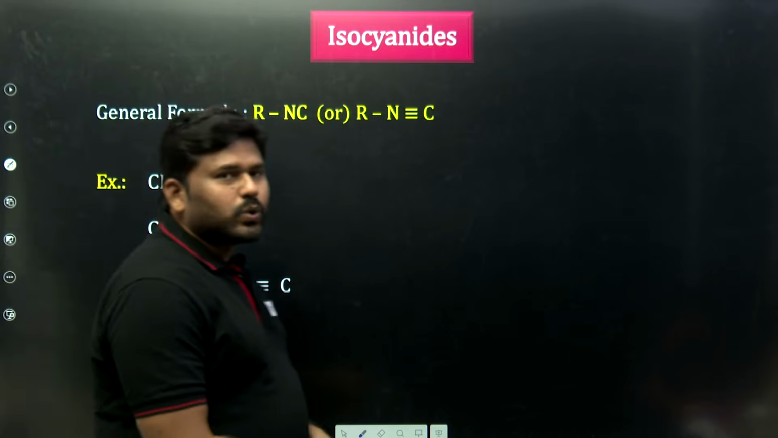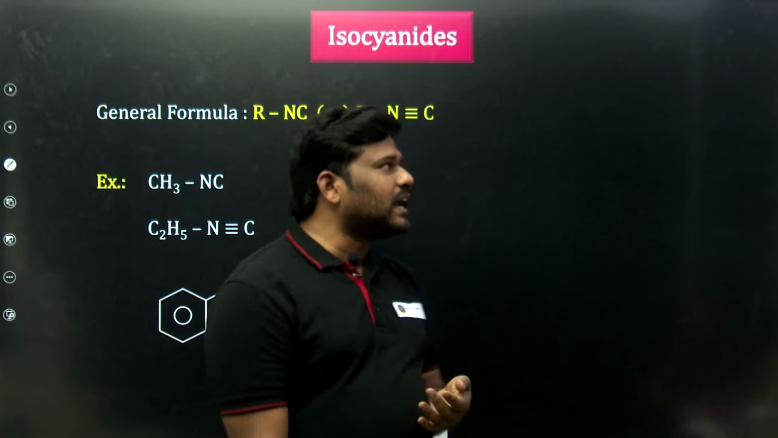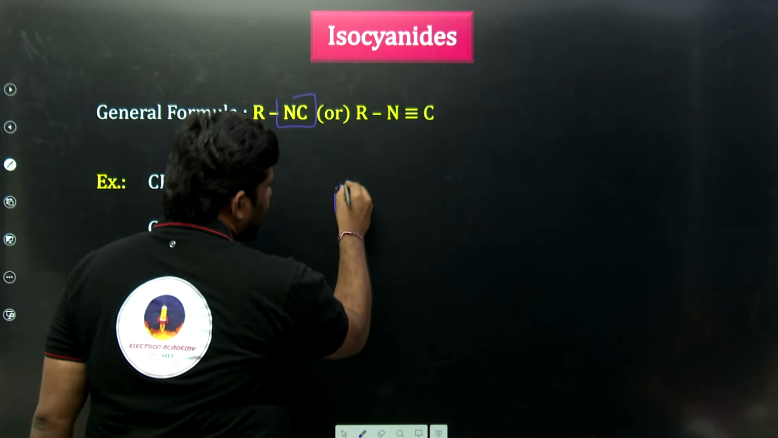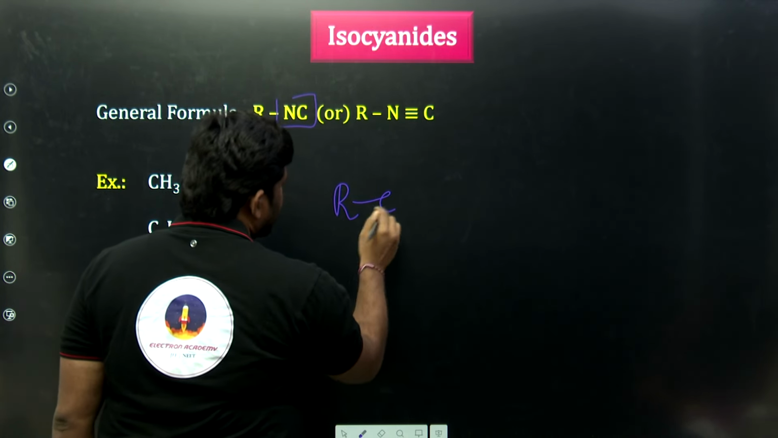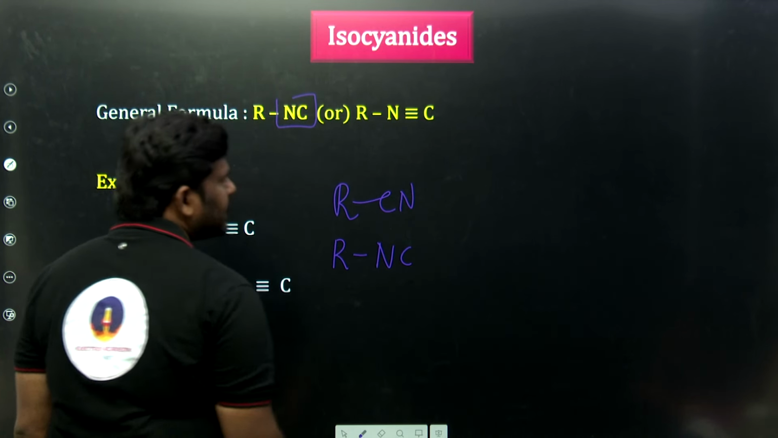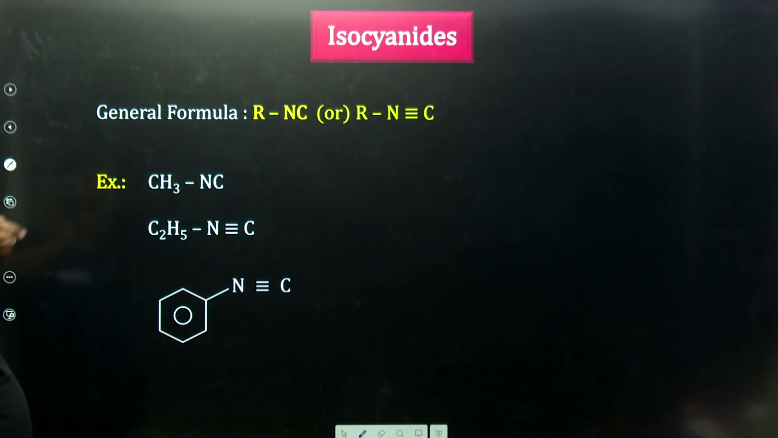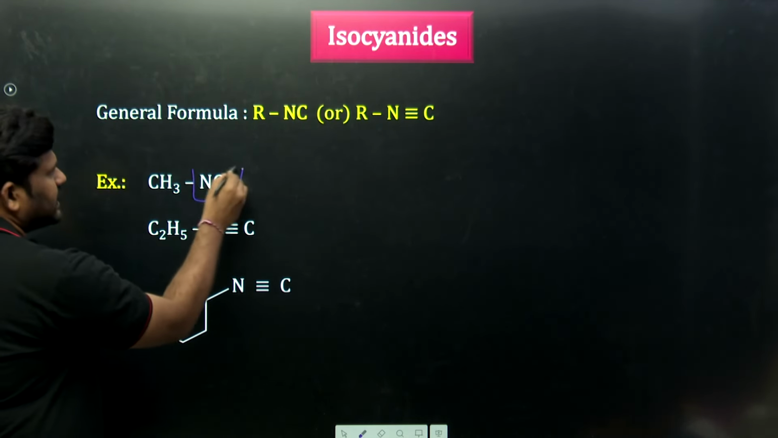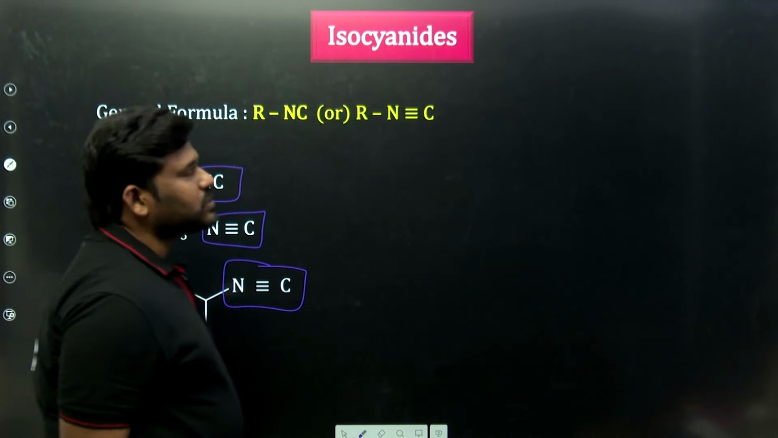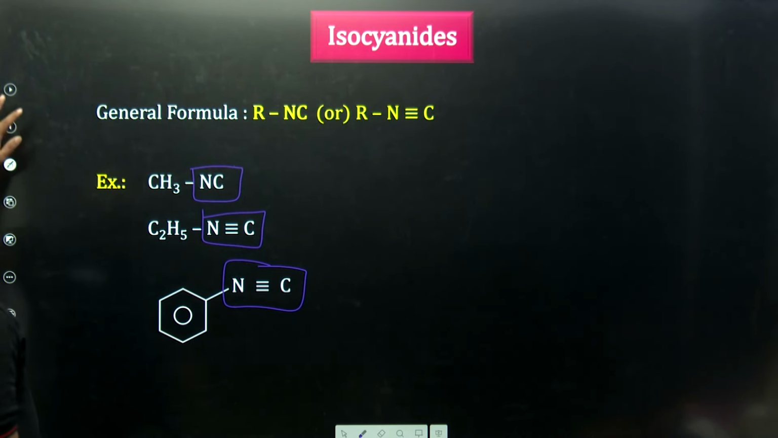Next one, isocyanide functional group. It is the reverse of CN, NC. NC is called isocyanide, N triple bond C. So RCN means cyanides, RNC means isocyanides. Example, just check: NC there, isocyanide. Cyanides and isocyanides are completely opposite.